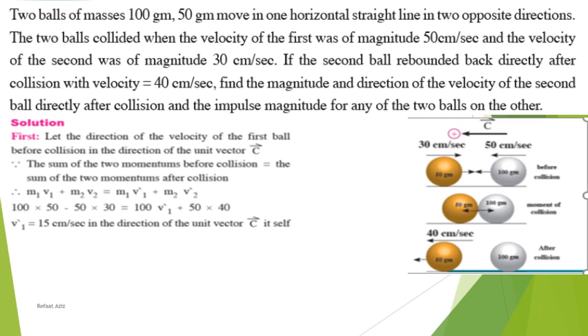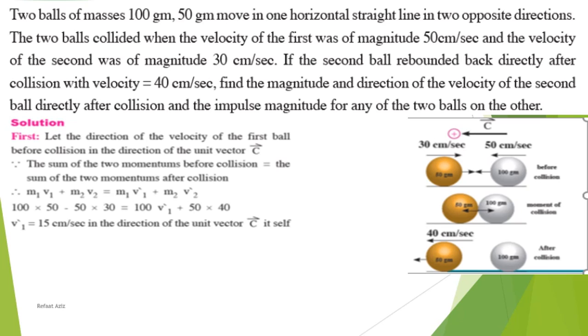Let the direction of the velocity of the first ball before collision be in the direction of the unit vector c. The sum of the two momenta before collision equals the sum of the two momenta after collision. Then m1 v1 plus m2 v2 equals m1 v1 dash plus m2 v2 dash. 100 gram times 50, 50 is the velocity of the first, minus m2 which is 50 times 30.